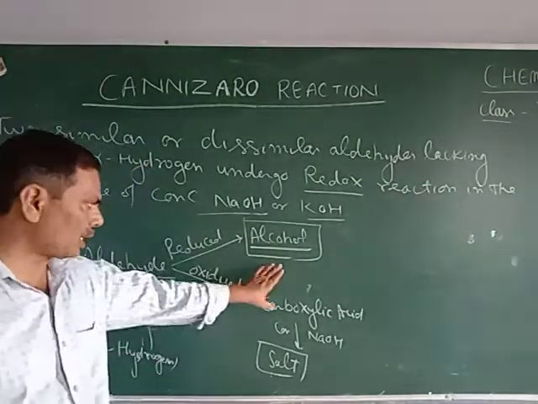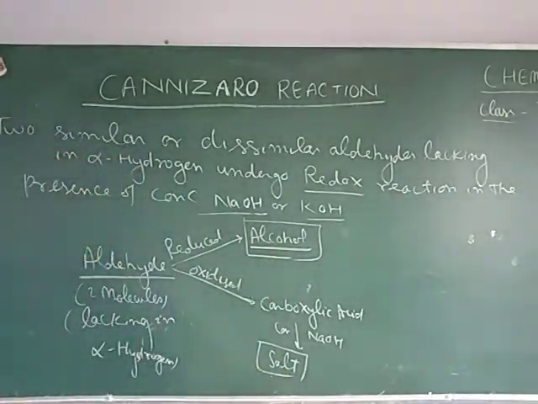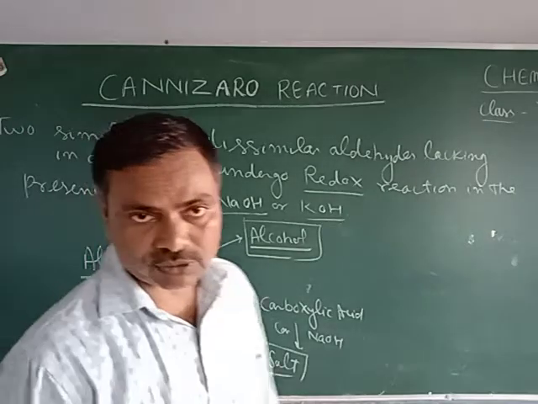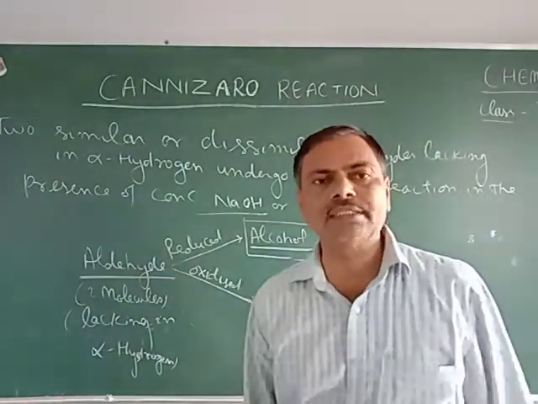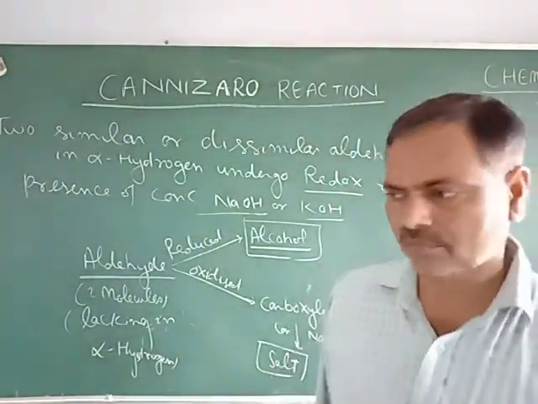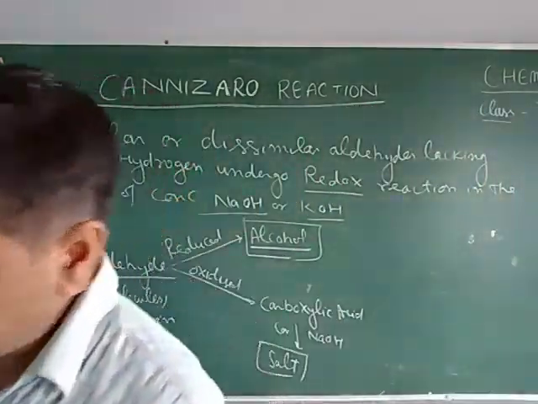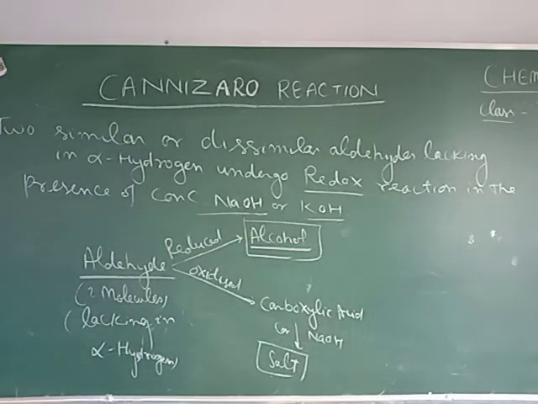These are the major products. Aldehydes lacking in alpha hydrogen are, for example, formaldehyde and benzaldehyde. They are commonly asked in the board examination. Now I am giving the reactions of these compounds.